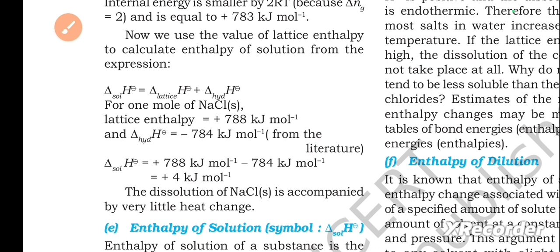The dissolution of NaCl in solid form is accompanied by very little heat change.